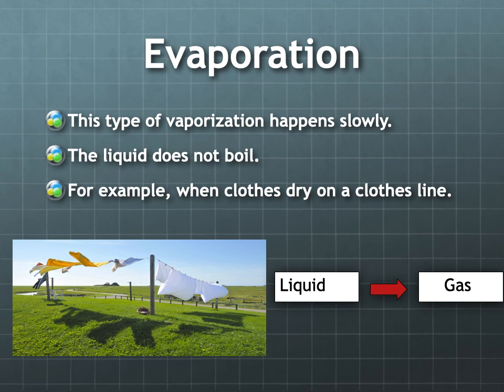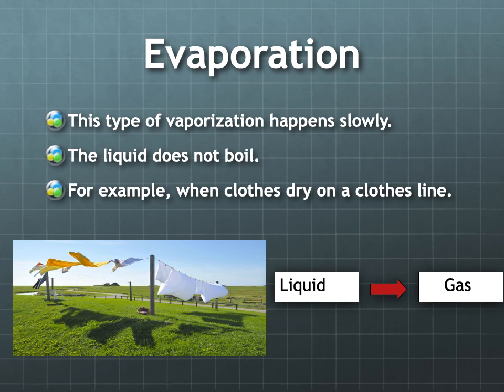And the idea is the heat from the sun will heat up the water that's on the clothes in its liquid form slowly. It will slowly change into vapor, or its gaseous state. And so this happens little by little.